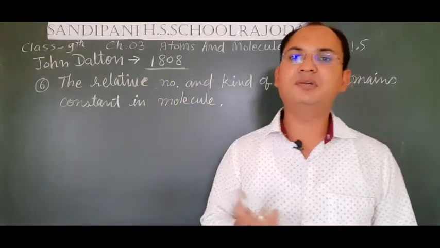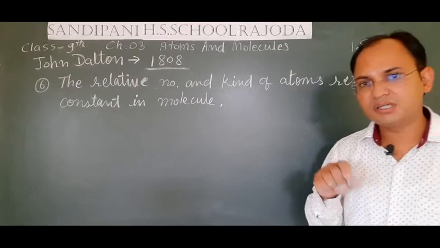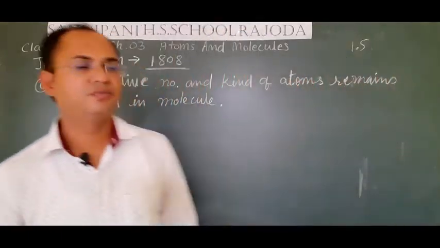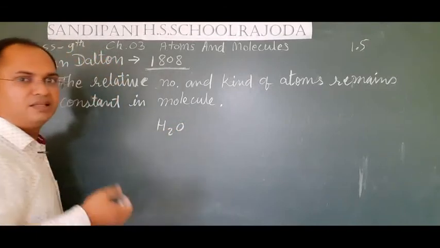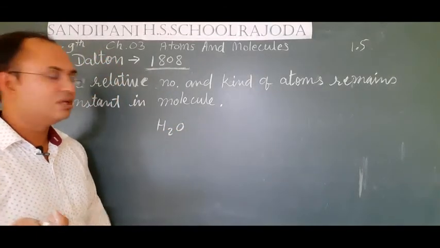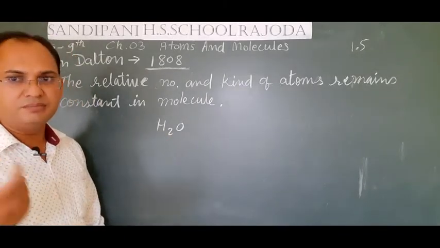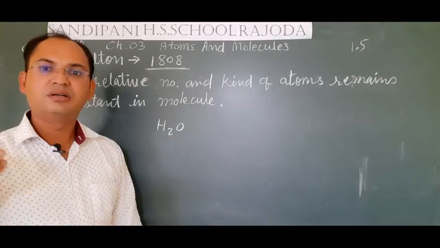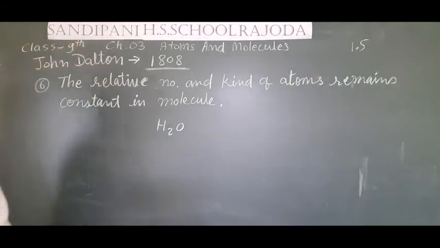In each and every molecule, the type of atom and their number always remain constant. For example, if we take water, H2O, then in each and every molecule of water, H2O, the number of hydrogen and oxygen atoms will be the same. That is, it doesn't get different in different forms.